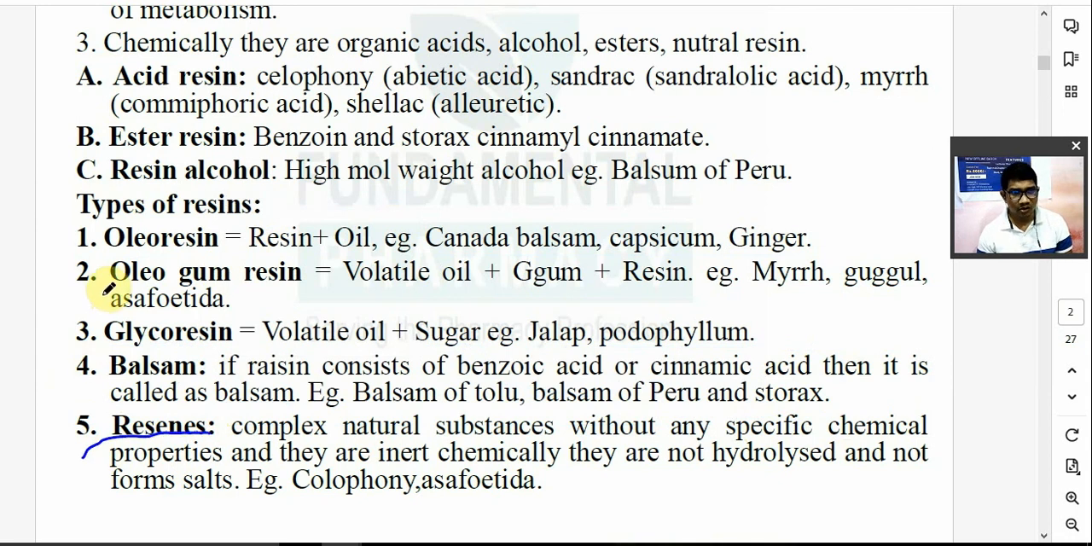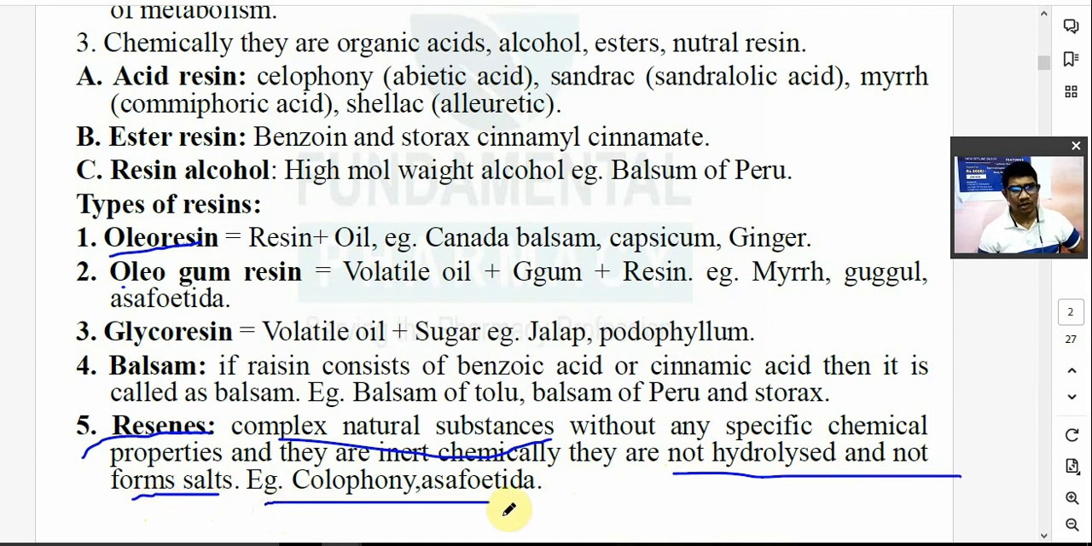Are you getting this or not? Simple है. Yes or no? Okay. Now resins, they are complex natural substances without any specific chemical properties. They are chemically inert. ये कुछ natural substances होते हैं complex and without any specific chemical properties. They are inert chemically. They are not hydrolyzed and do not form a salt. ये salt भी नहीं करते किसी के साथ में, hydrolyze नहीं होता. For example, colophony and abietic acid. So in that, resins are also present.